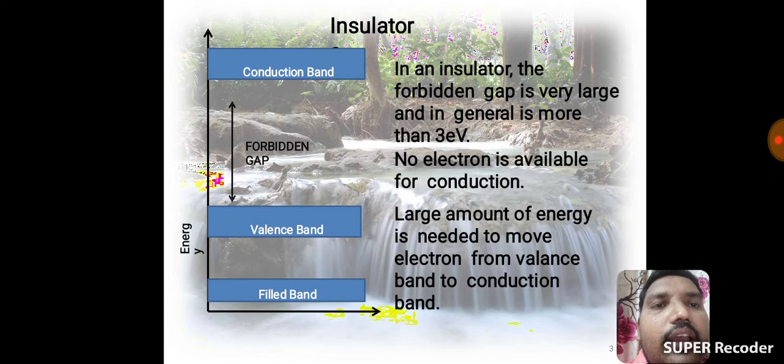Whenever a valency band electron jumps to the conduction band, we require a large amount of energy. That is the insulator character.